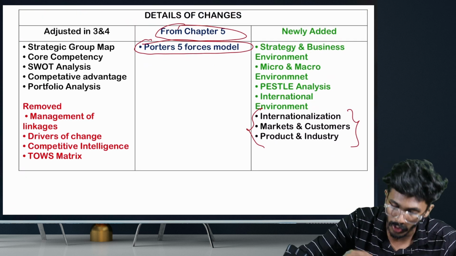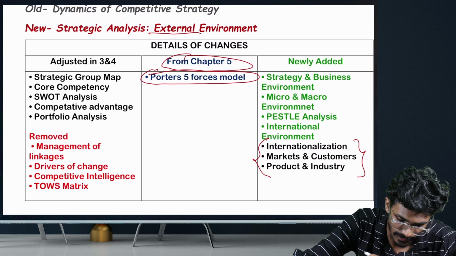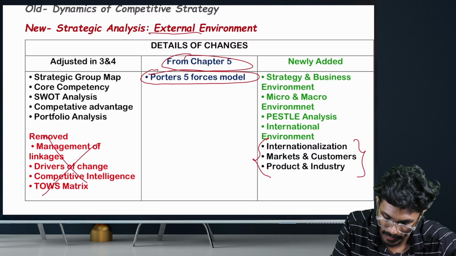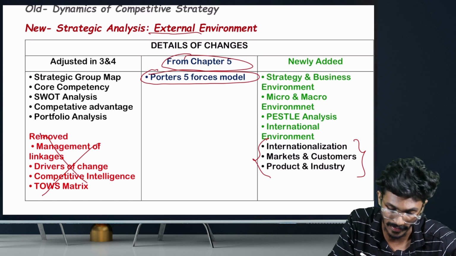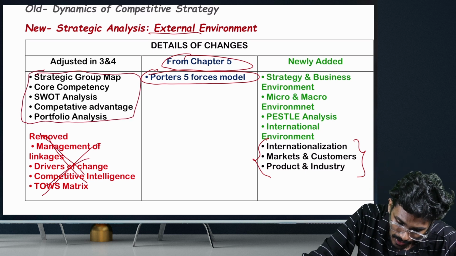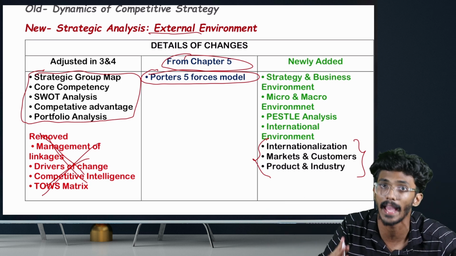And also from old syllabus chapter 2, they have removed these topics fully: management of linkages, drivers of change, competitive intelligence, and TOWS matrix. These topics have been entirely removed, and certain topics from old syllabus chapter number 2 have been moved to new syllabus chapter number 3 and 4.